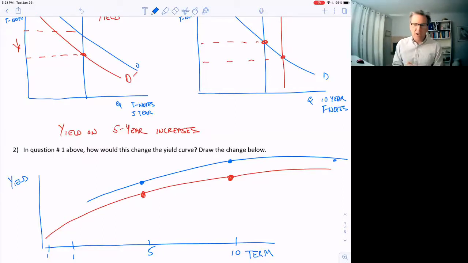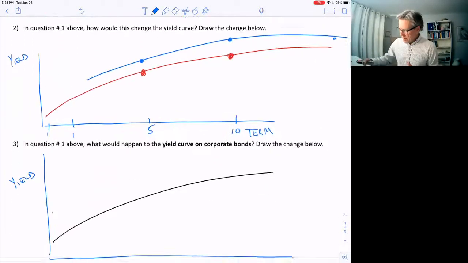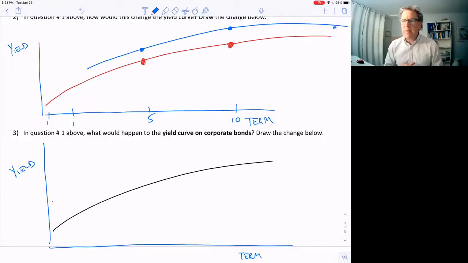It said, what would happen to the yield curve on corporate bonds? Draw the changes below. Well, remember, corporate bonds pay a little higher interest, a little higher yield, because there's more risk to holding the corporate bonds because they could default. Remember, there's a risk premium, which is a higher yield on them because of the higher risk.